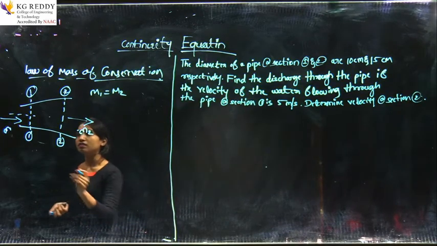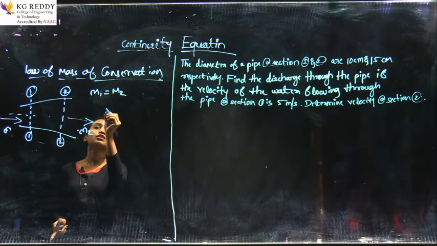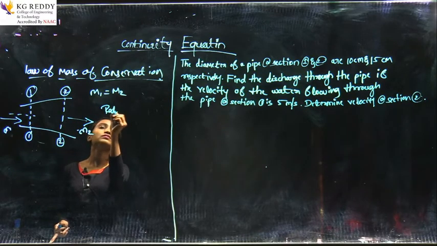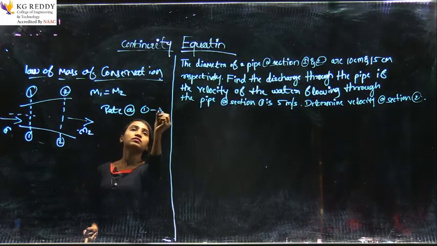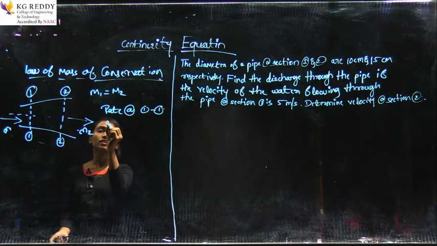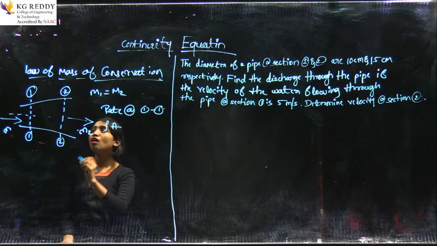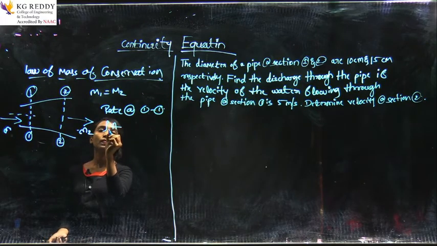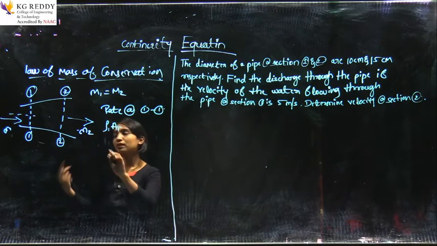Just consider the flow rate at section 1. The rate here is the density of the liquid times the area, so rho 1, A1, and velocity V1. Why am I giving rho 1? It may change also.